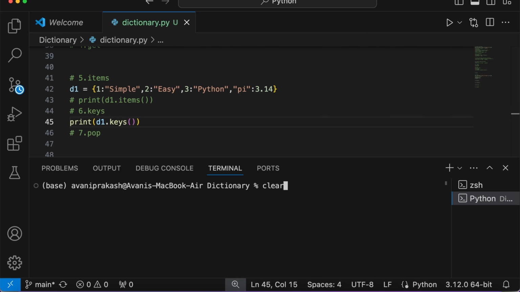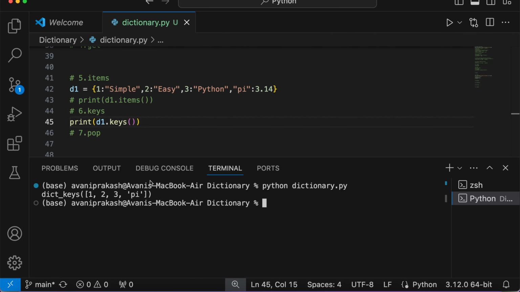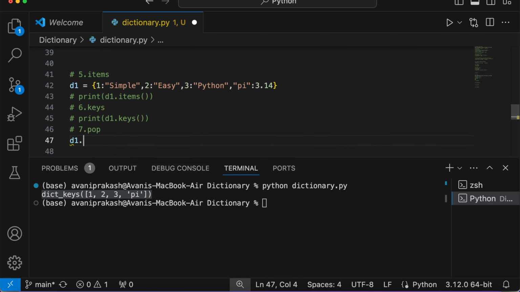Let me run it very quickly. Here you see I am getting all the keys from the dictionary. Let me make it a comment. Pop: d1.pop takes one argument, a key, and it is going to remove that particular key-value pair, and it is going to return it to me as well.